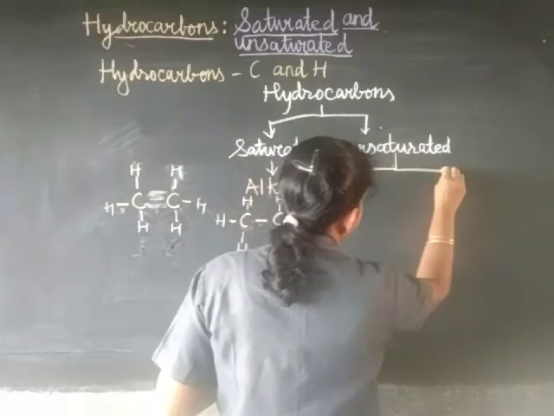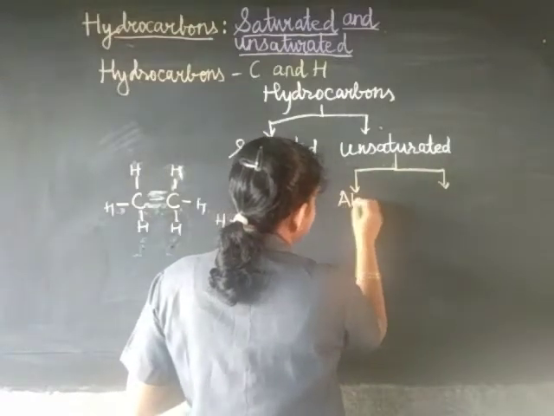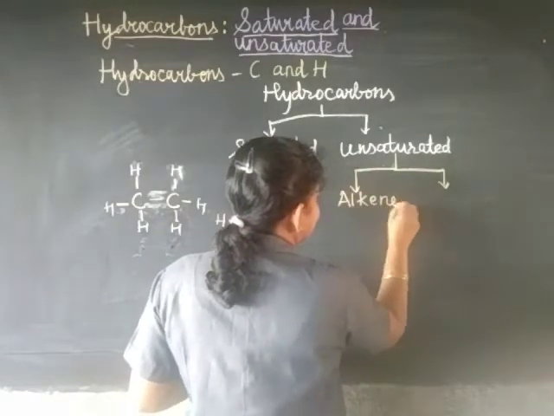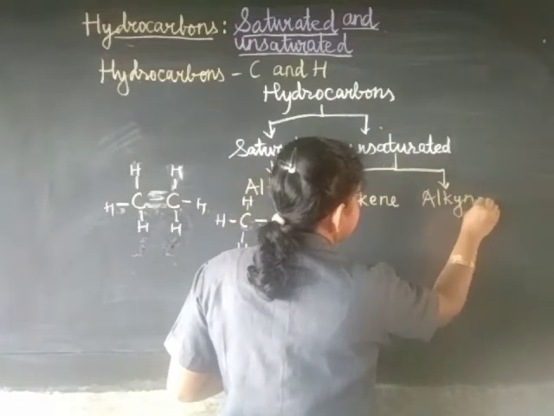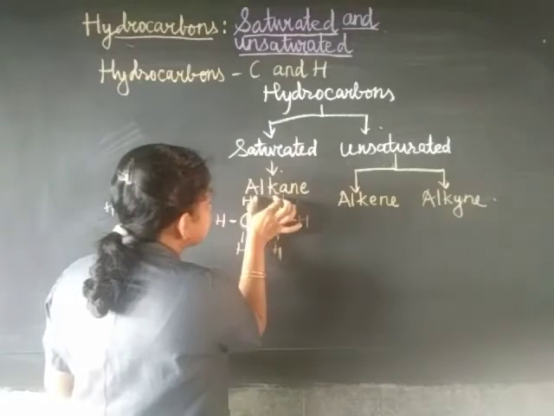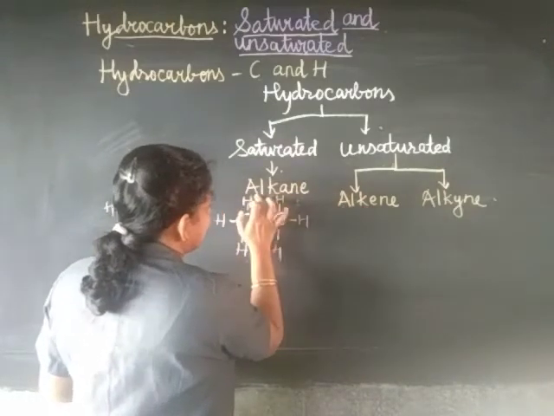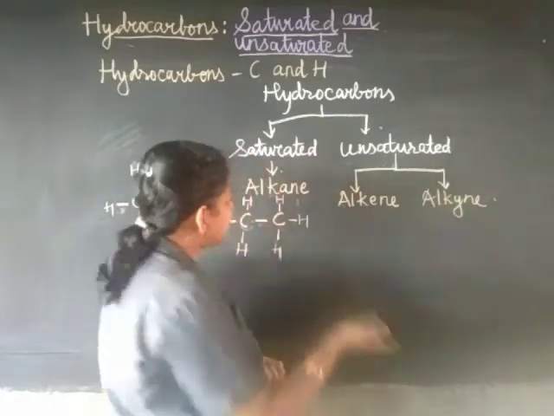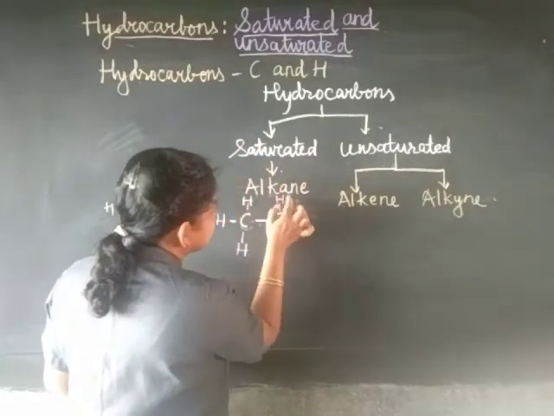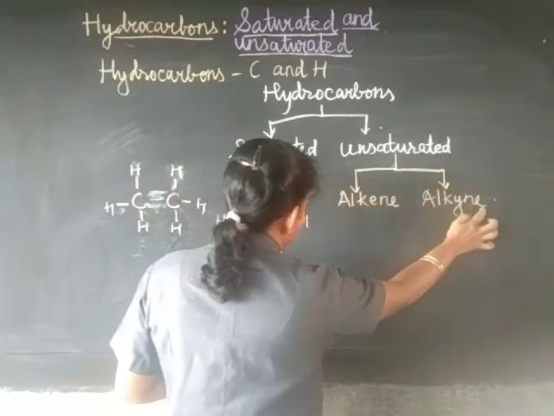So there are 2 different types of unsaturated hydrocarbon: one is alkene and another one is alkyne. Now if you see, the prefix is ALK in all the cases. Only the suffix has changed. The suffix is ANE, ENE, YNE.